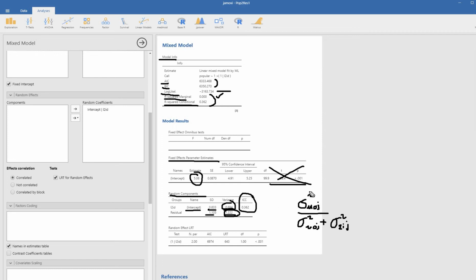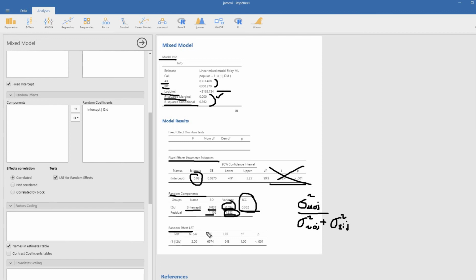And so basically an ICC of 0 would be consistent with simple random sampling, and there's not really much concern about clustering effects in your data. But as you have values that are greater than 0, then you have greater concern with clustering. And so values that are 0.05 or below are indicative of lower levels of clustering, but that can still have ramifications when it comes to your interpretation. So you can see right here the ICC is 0.362, which is pretty substantial.